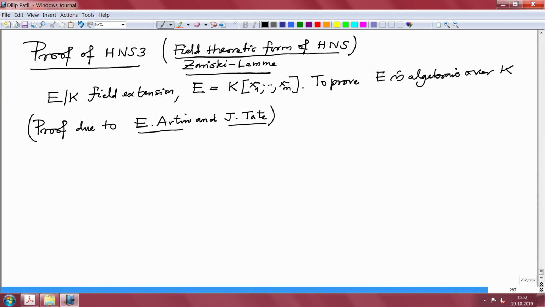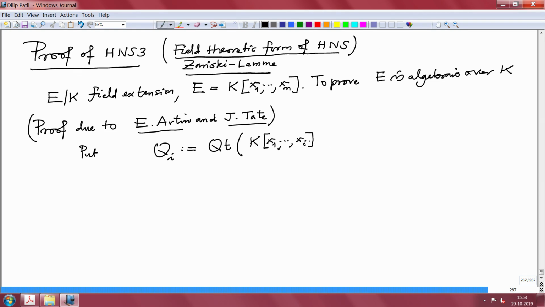Let us put Qi, this is the quotient field of the subalgebra of E generated over K by x1 to xi.